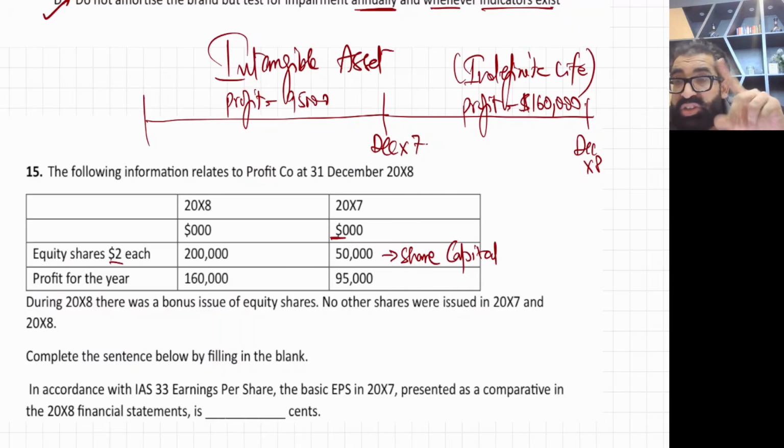These are two different things. Share capital is in dollars, but number of shares are numbers. So in this question, it is written in dollars, so this is share capital. So how do you calculate the number of shares?